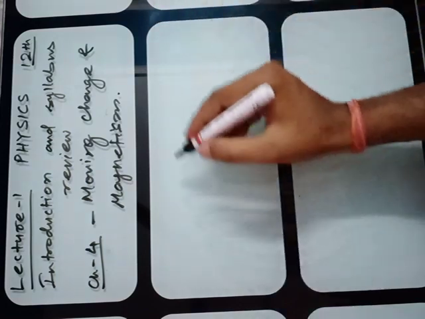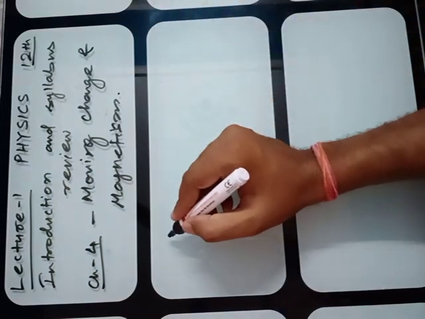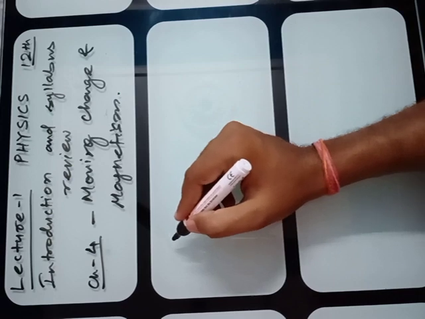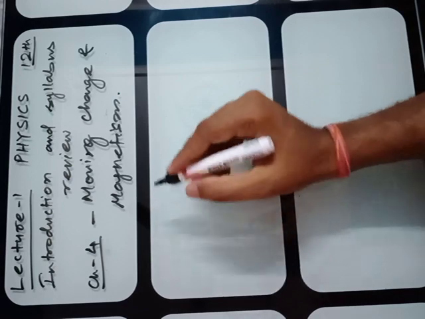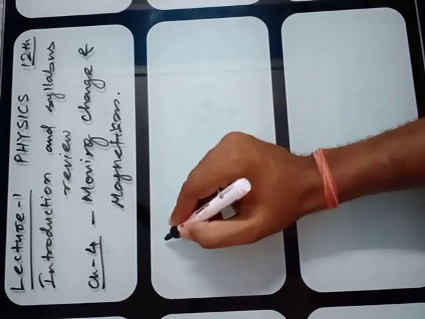If current is flowing through any conductor, how this conductor is influenced by a magnetic field. You will study the Biot-Savart law, which is very important. Every year or alternate year, questions are asked on the Biot-Savart law.